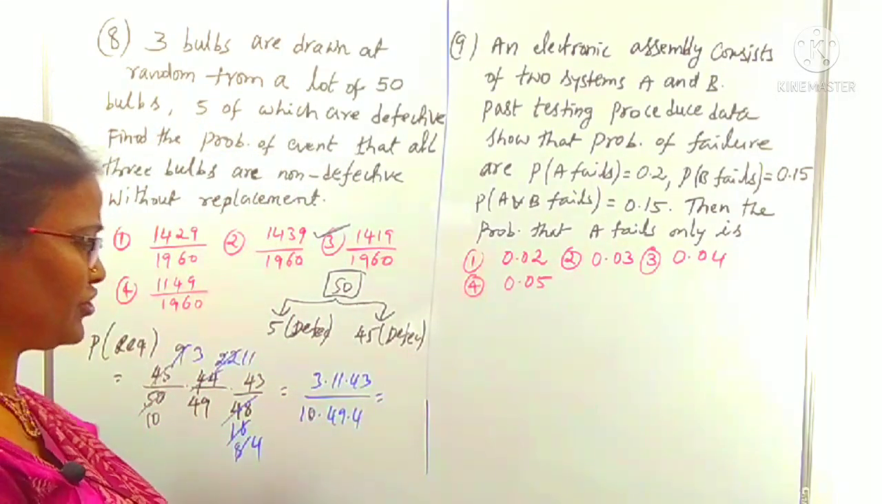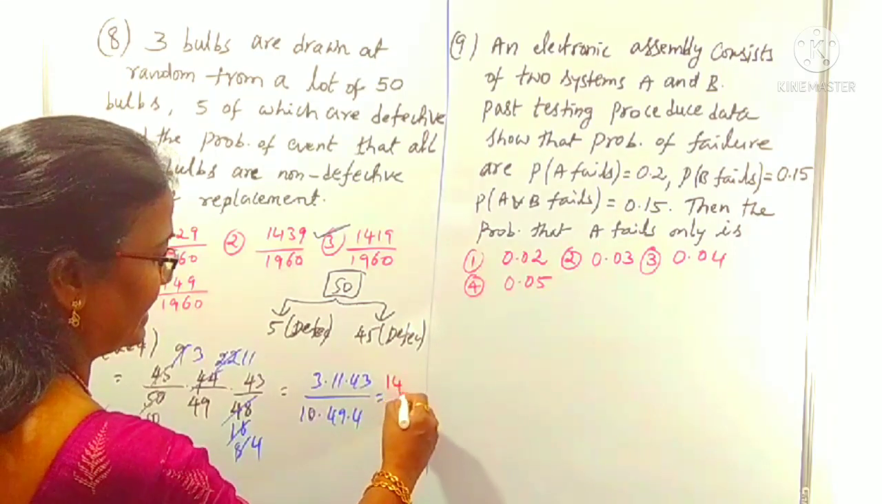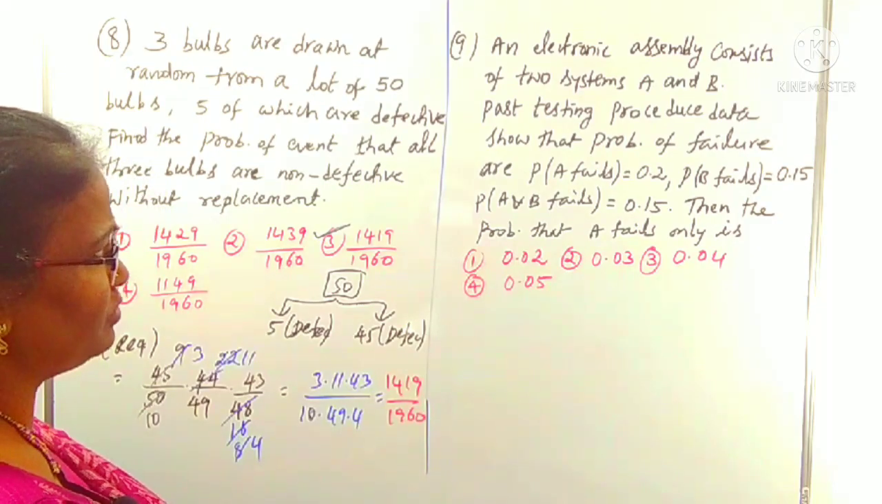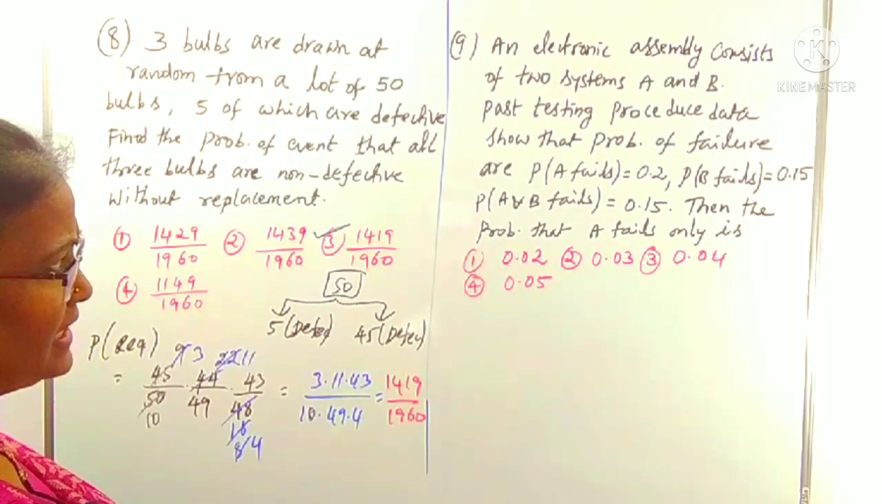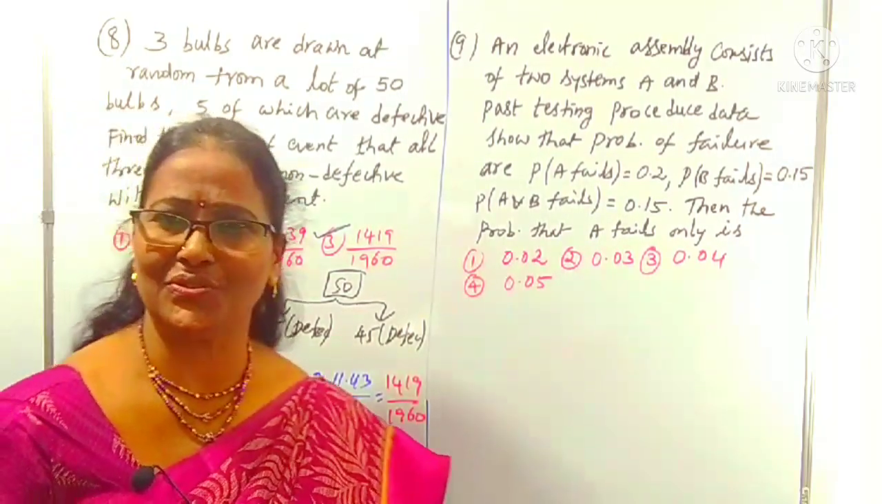Now we can come to the next question. The resultant you can get is 1419 by 1960, by taking the product. Now we can come to the next question. You can also understand this direct question. It seems the question is lengthy but the solution is so easy.